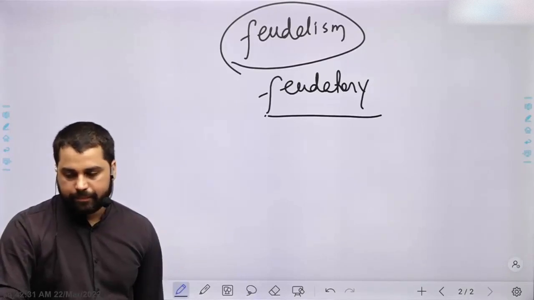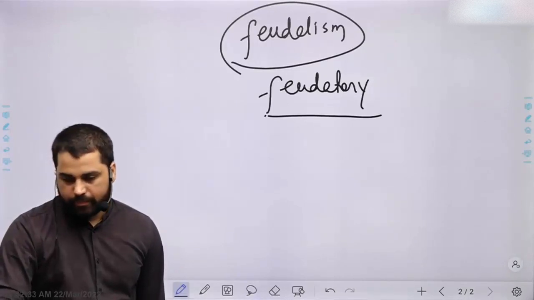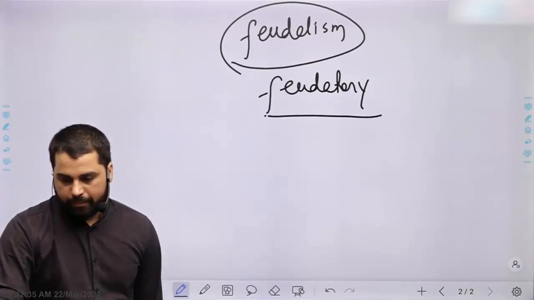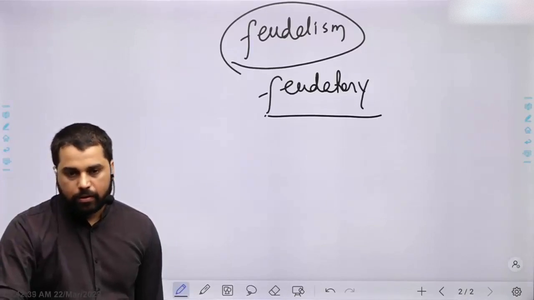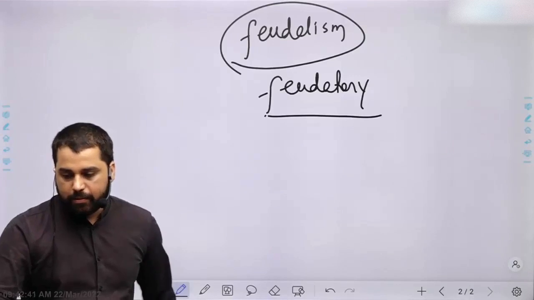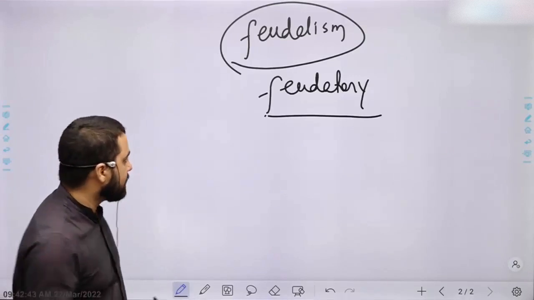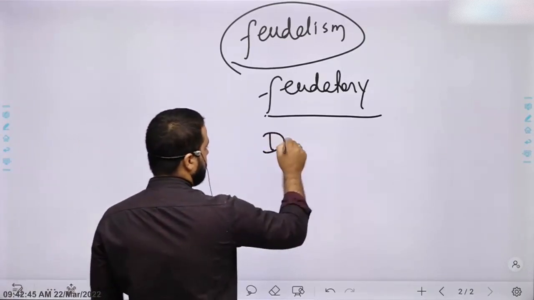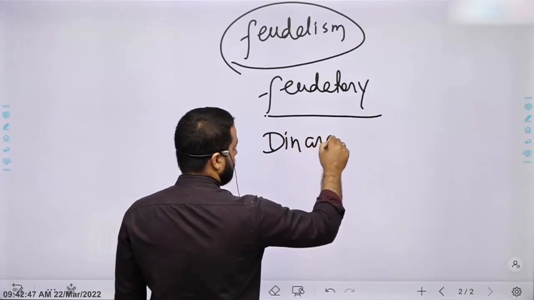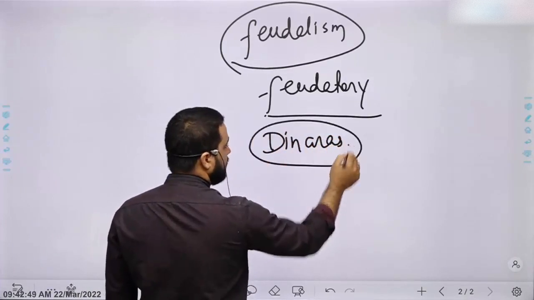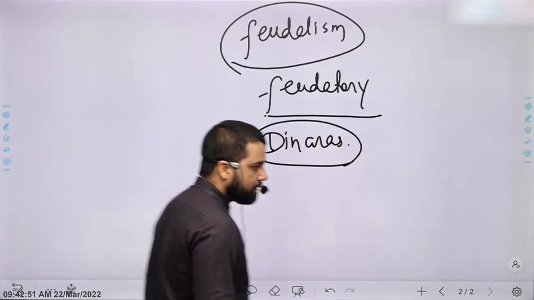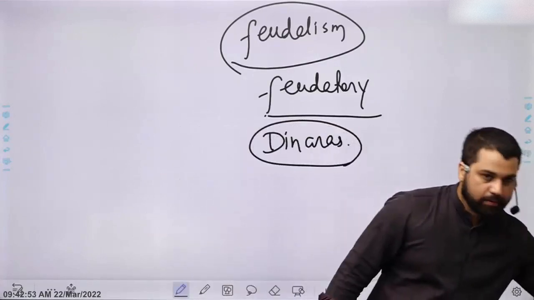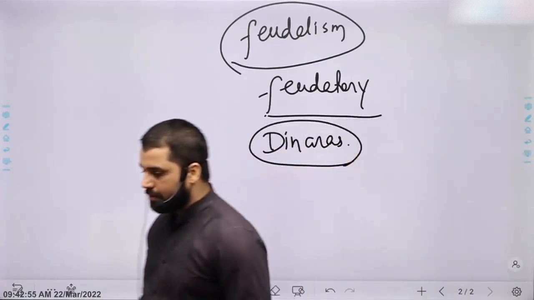Economy. Write down just in few bullet points. Guptas issued the largest number of gold coins called dinaras.